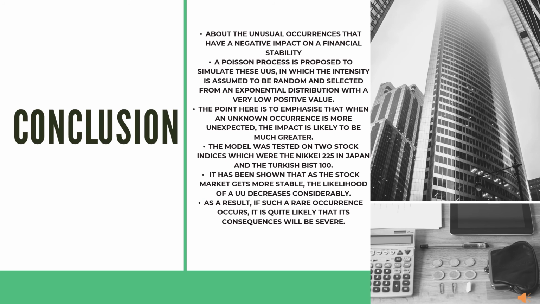The model was tested on two stock indices, which were the Nikkei 225 in Japan and the Turkish BIS 100. It has been shown that as the stock market gets more stable, the likelihood of a UU decreases considerably. As a result, if such a rare occurrence occurs, it is quite likely that its consequences will be severe.